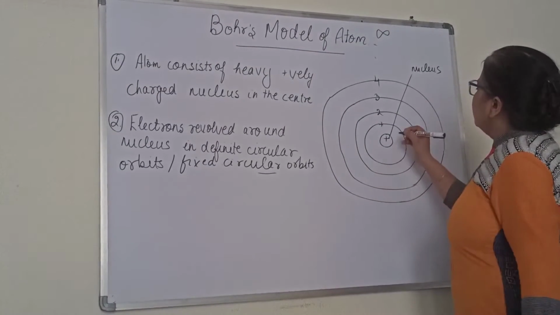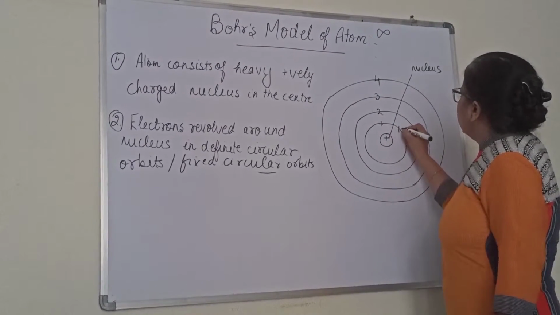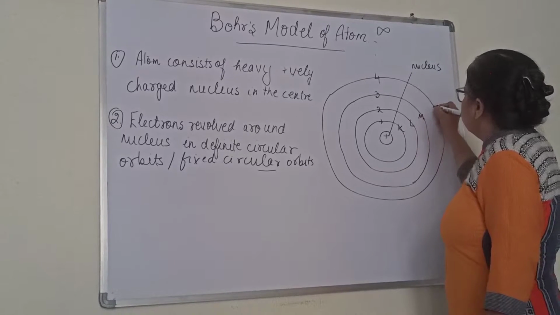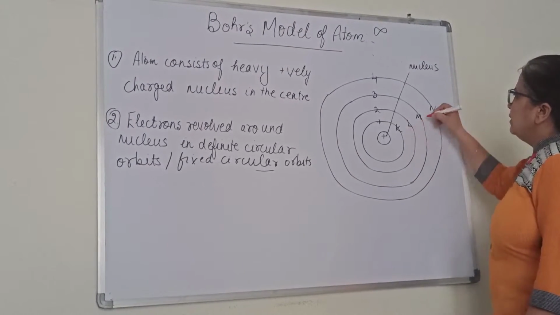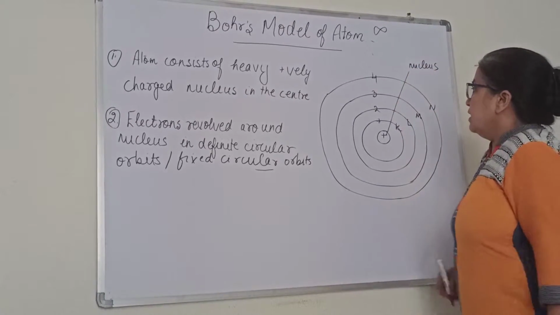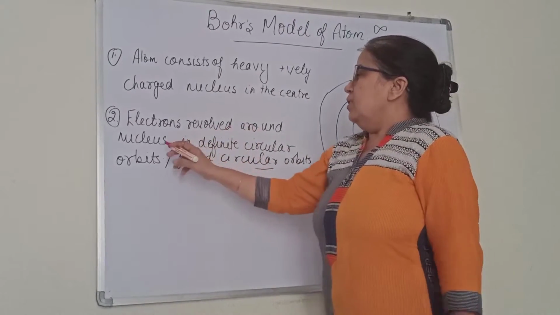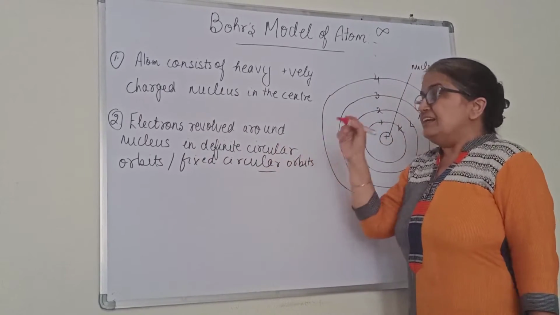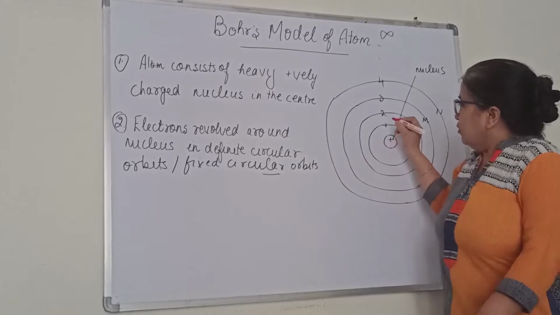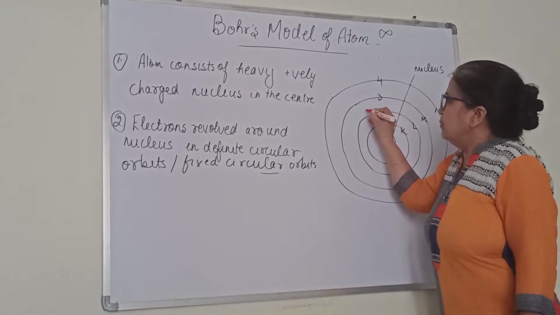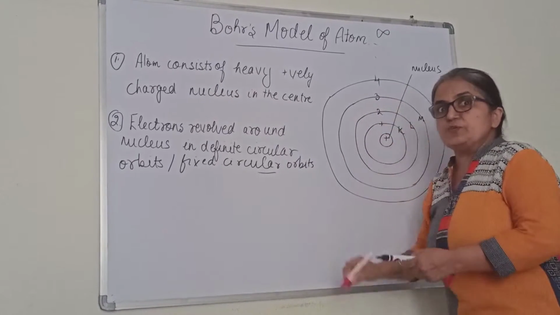They were also numbered K, L, M, N, O, P, and like that it goes on. So the electrons revolve around the nucleus in definite circular orbits. They cannot be present here or here. Their position is fixed.